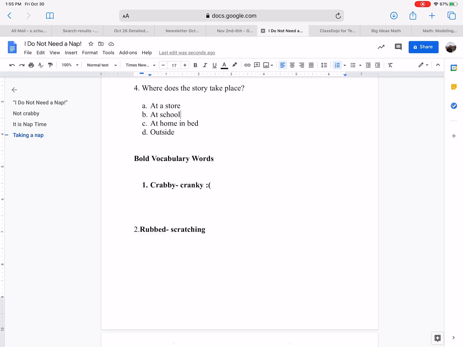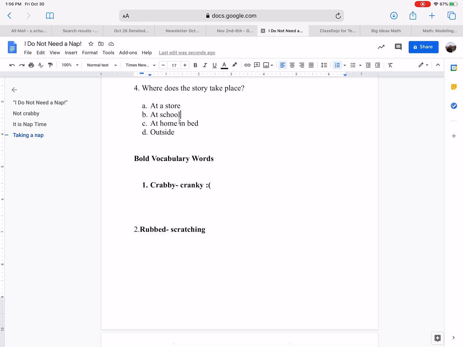But let's look over these choices. Option A, at a store. Now, were they at a store? Would you take a nap at a store? I don't think so. That would be really weird. Have you ever seen a person take a nap at a store? I feel like even if you did take a nap at a store, that would be very uncomfortable because stores are very loud. So how can you sleep well in a store?